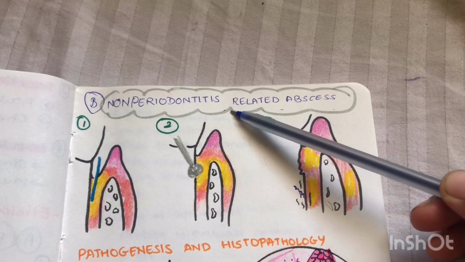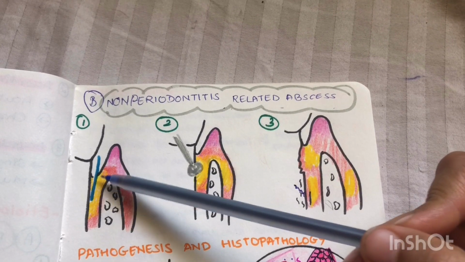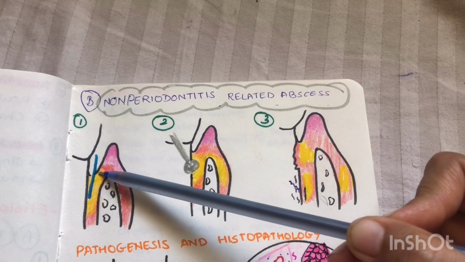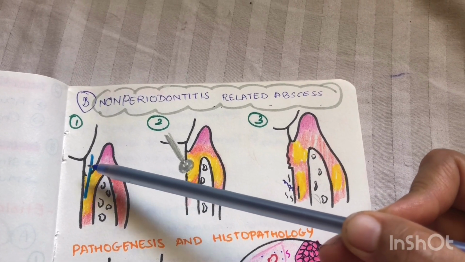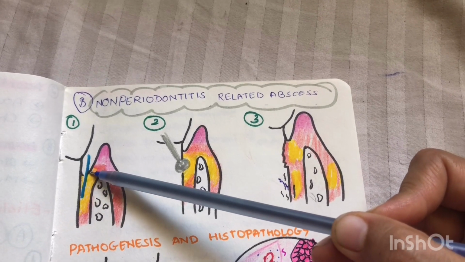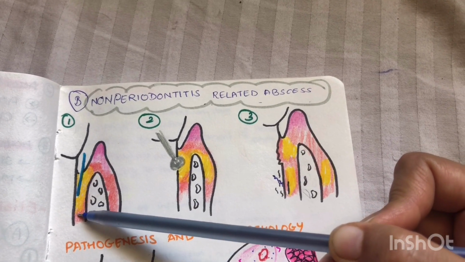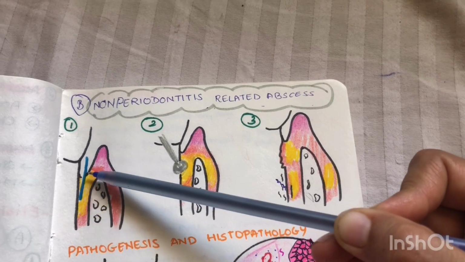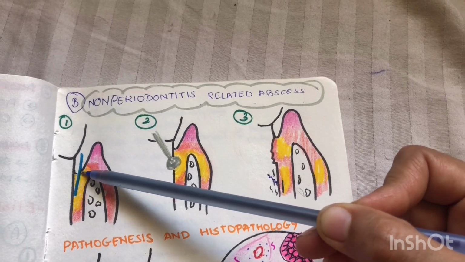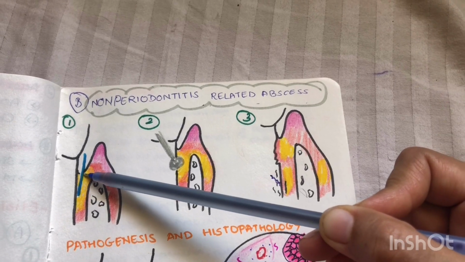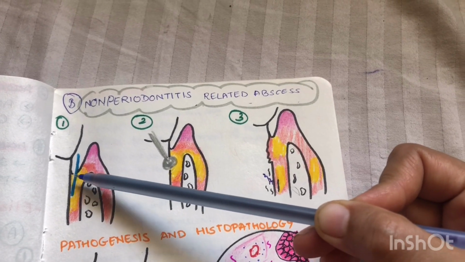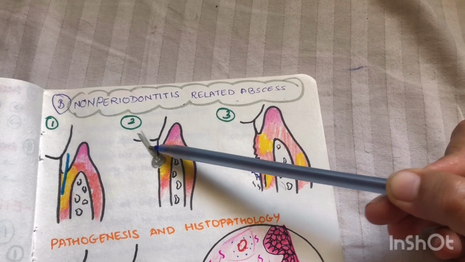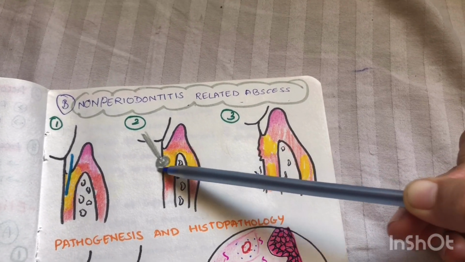Next is non-periodontitis related abscess. Firstly, it is caused by impaction of foreign body. This foreign body could be toothbrush bristle, dental floss, orthodontic elastic, or any food material which is impacted deep within the supporting periodontal tissue, leading to abscess formation. Now, if this impacted foreign material is an oral hygiene aid, this abscess is also known as oral hygiene abscess. Second is because of perforation caused during endodontic therapy.